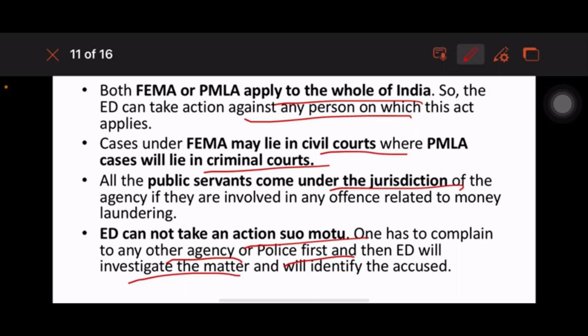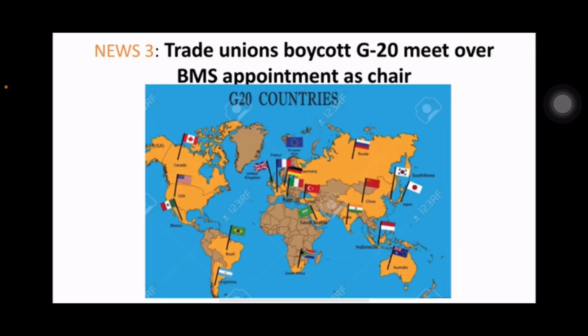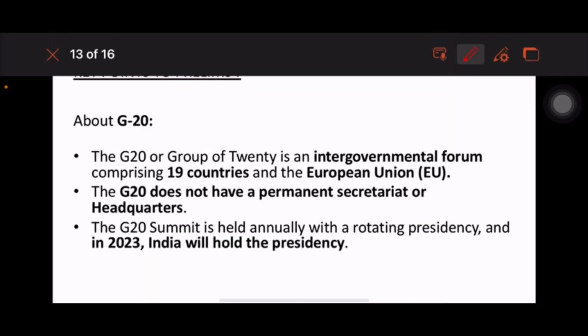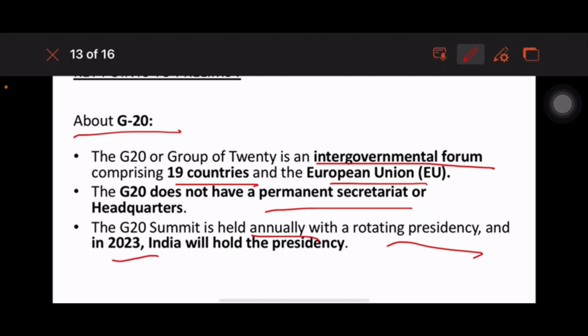will identify the accused. Next one is trade unions boycott G20 meet over BMS countries as a chair. So for prelims, you need to study about G20, which is a group of 20, an intergovernmental forum comprising 19 countries and the European Union also. They don't have any permanent secretariat, but the summit is held annually with a rotating presidency. And in 2023, India will hold the presidency.